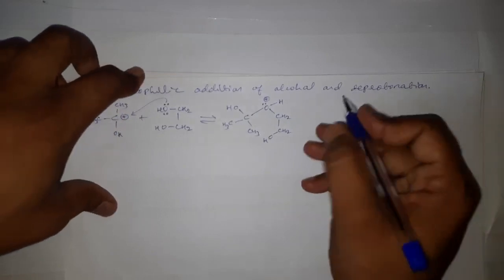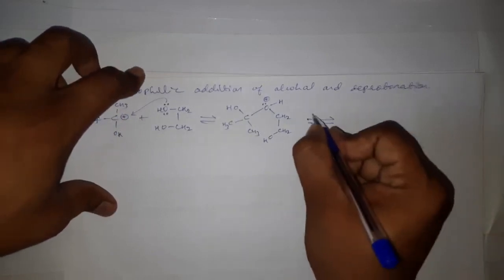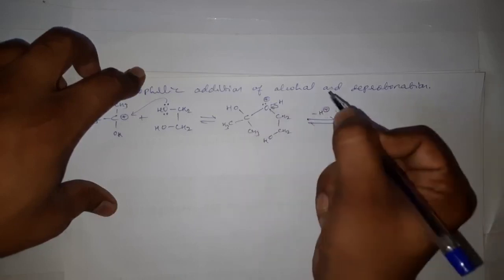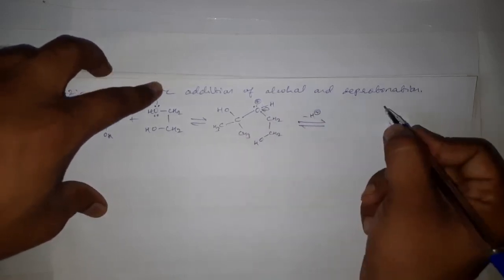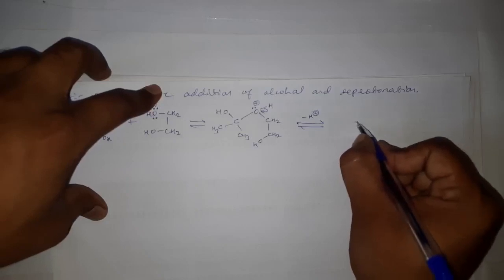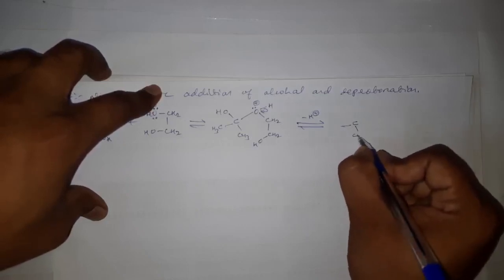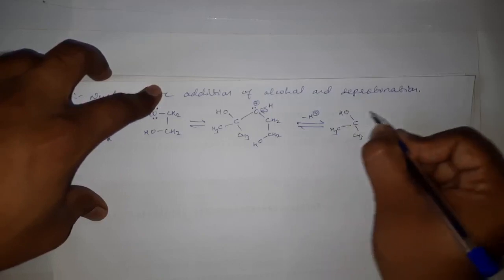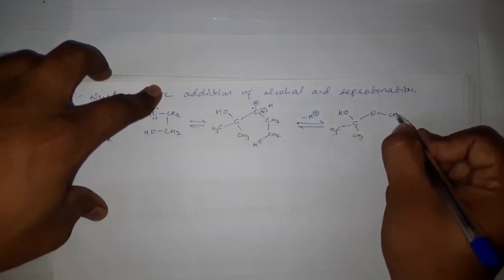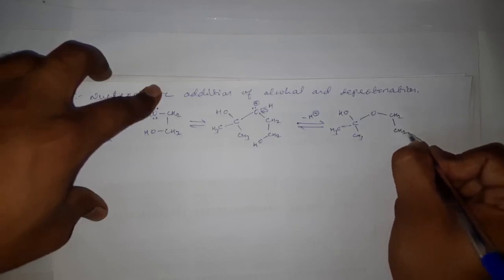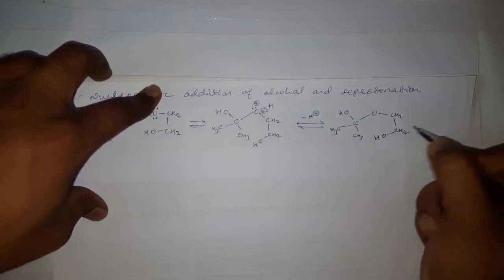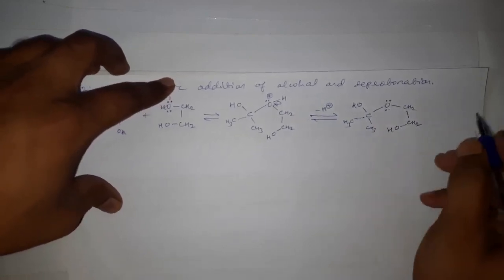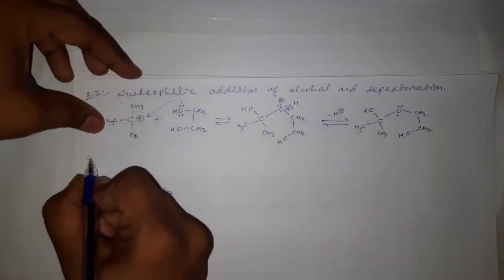Okay, then here deprotonation will take place, that is the loss of a proton. This oxygen will drag this bonded pair of electrons towards itself and H plus will go out, and here we will get C CH3 CH3 OH O CH2 CH2 OH, correct? Then this oxygen will now have two lone pairs of electrons. This is step number 2 of the mechanism.